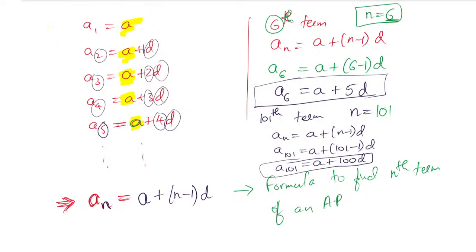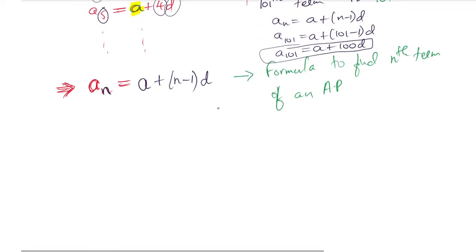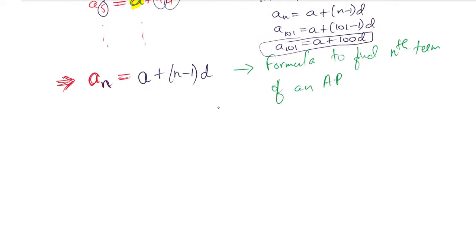Yes. So in this way you can find any term of a given AP if they have given the value for you. But here, when you have written the formula, just make sure to write down what each symbol is called. an is called the general term of an AP. a is called the first term of an AP.